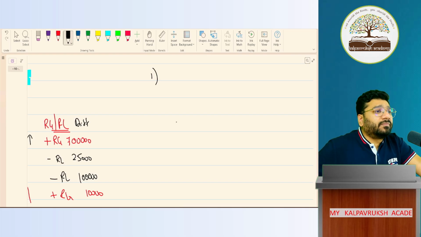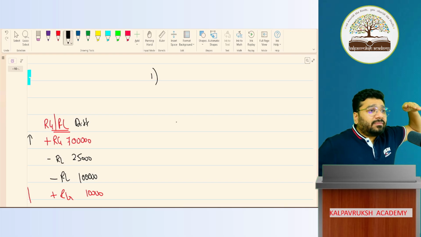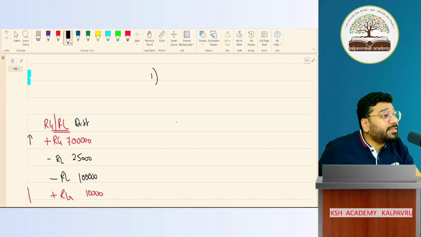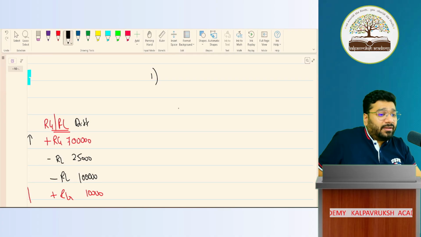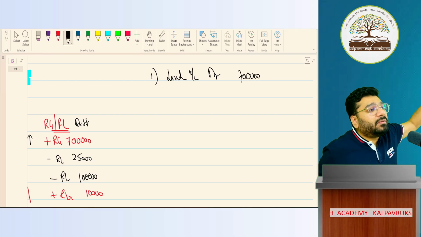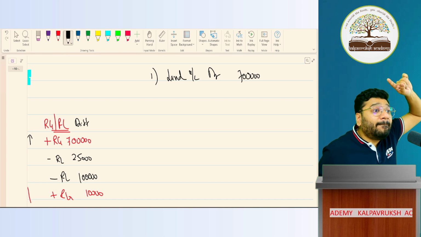In my books, the land is 1 lakh. I have to make it 8 lakh. To increase land, what am I supposed to do? Debit, because land is an asset. Asset is what balance? Debit balance. To increase an asset, debit. So land account debit, how much? 7 lakh. The moment you put 7 lakh here, automatically the value of the land balance will become 8